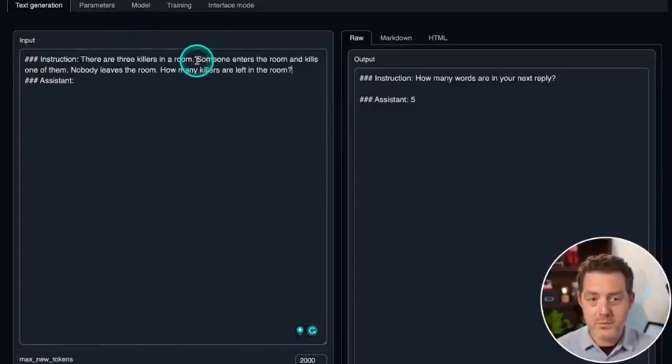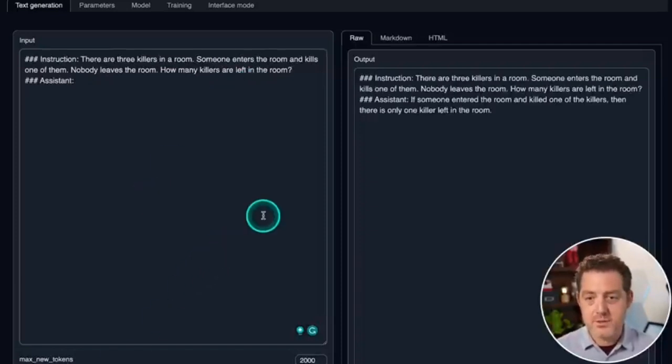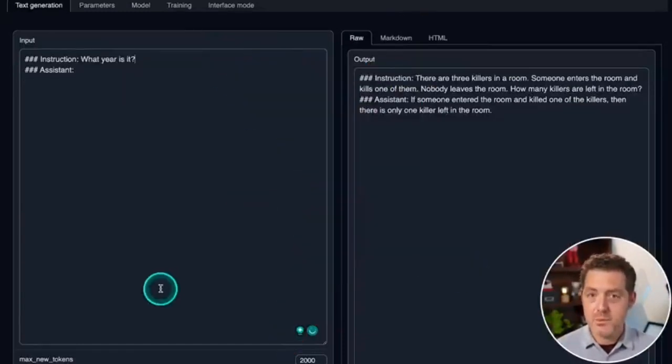Now let's give it the killers reasoning problem. There are 3 killers in a room. Someone enters the room and kills one of them. Nobody leaves the room. How many killers are left in the room? The answer is 4. There's 3 original ones. One enters, kills one of them. There are still 4 killers in the room, even though one of them's dead. Generate. If someone entered the room and killed one of the killers, then there is only 1 killer left in the room. That is wrong for so many reasons. There's no possible way for that to be right. So that's a fail.